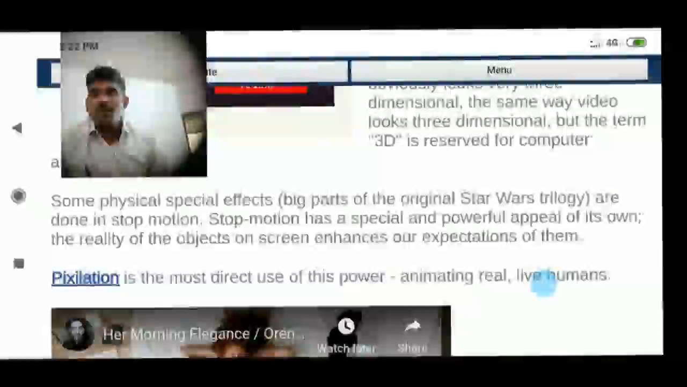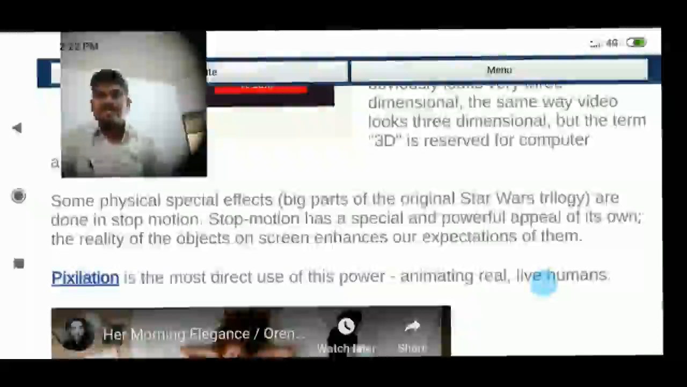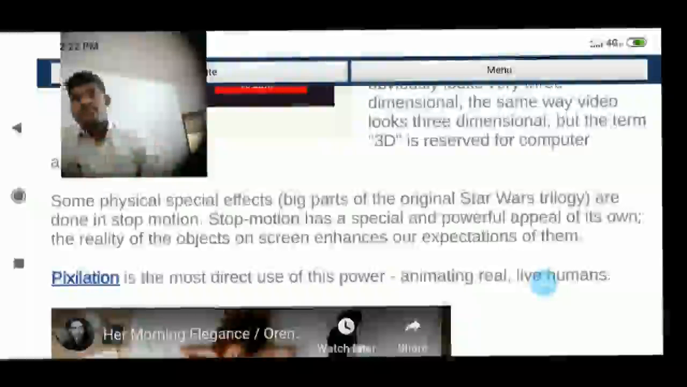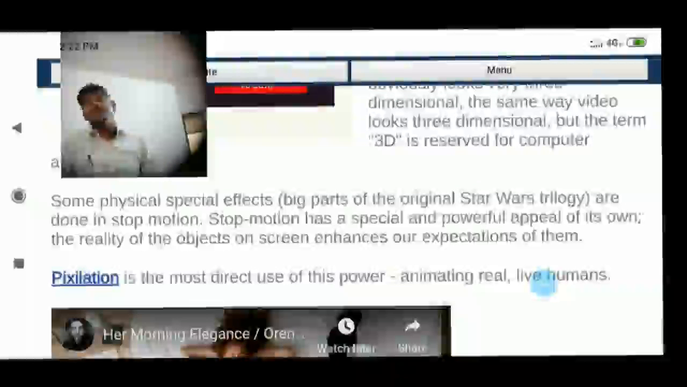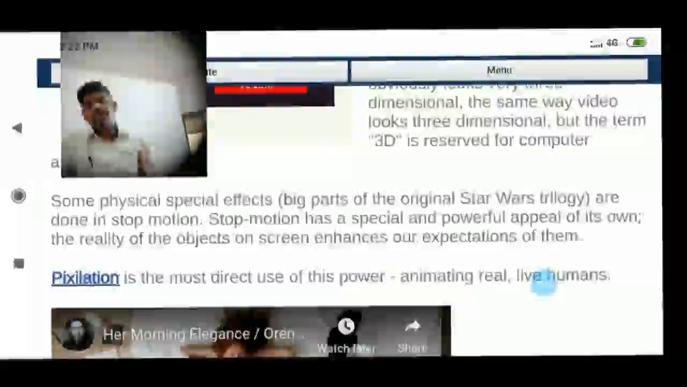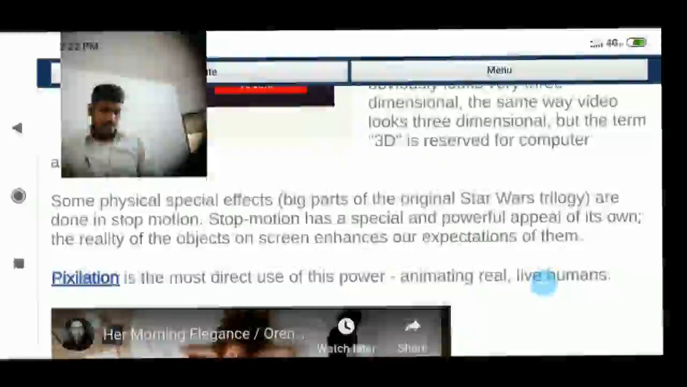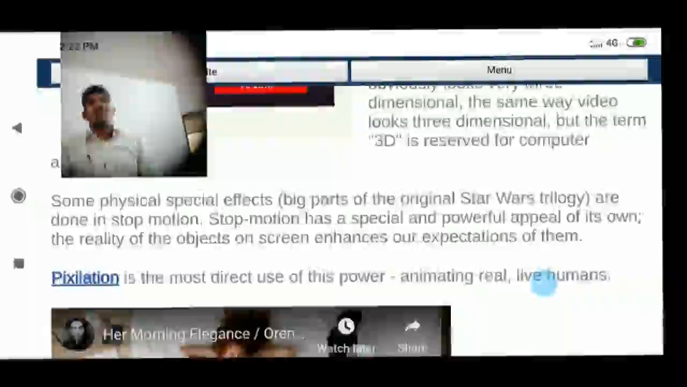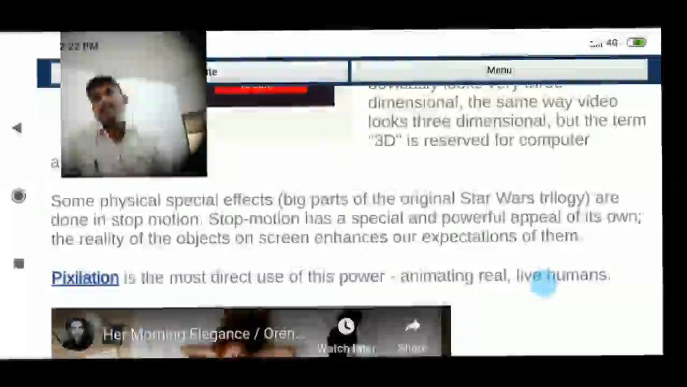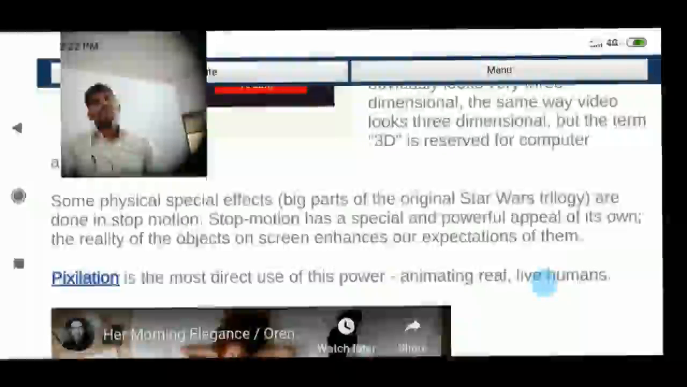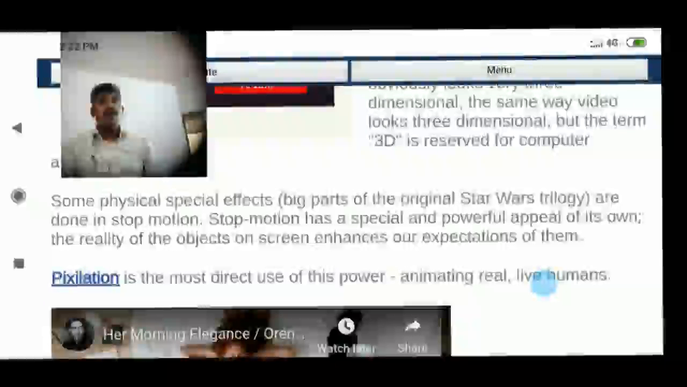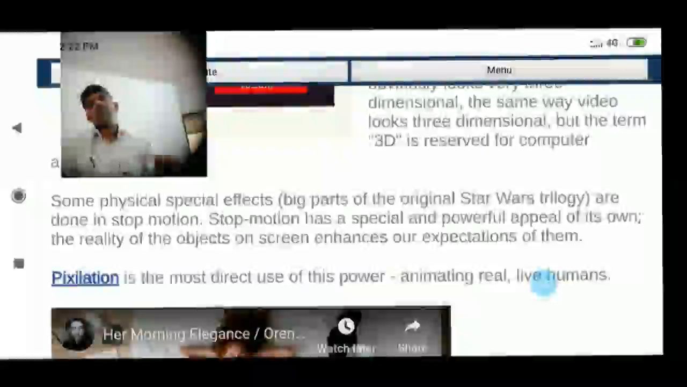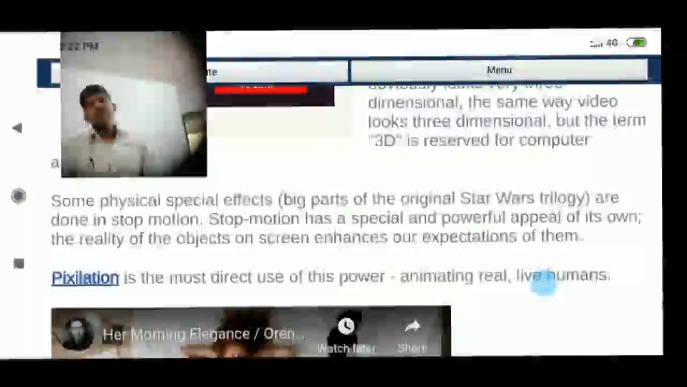The reality of the objects on screen enhances our expectations of them. So these are the types of animations. Now I have discussed the traditional way of animation, second two-dimensional or vector-based animation, and third three-dimensional animation, and then we will see motion graphics. I already discussed stop motion animation. Stop motion is nothing but shot frame by frame.